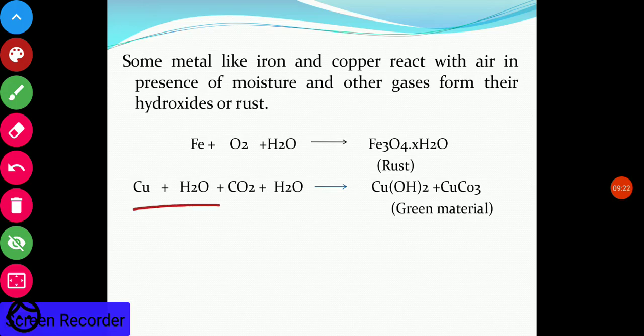Similarly, copper reacts with water and carbon dioxide and converts into copper hydroxide, which is green in color, and copper carbonate is also formed. So in this way, copper also reacts with water and changes into copper hydroxide and copper carbonate.